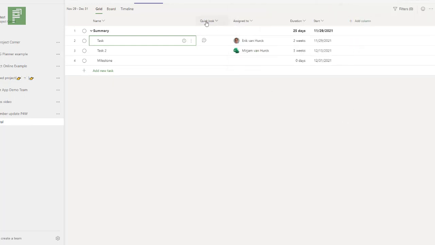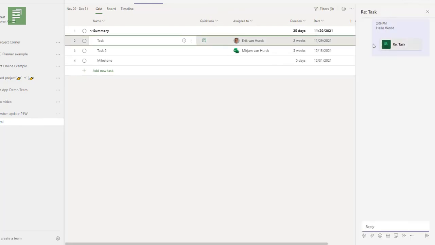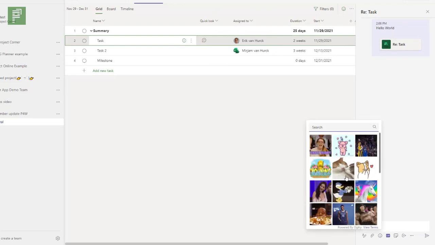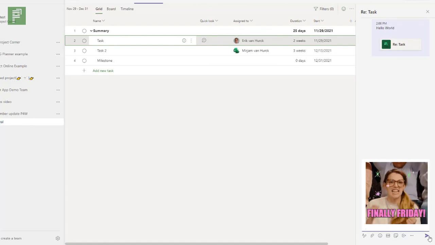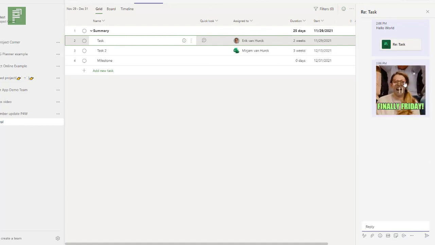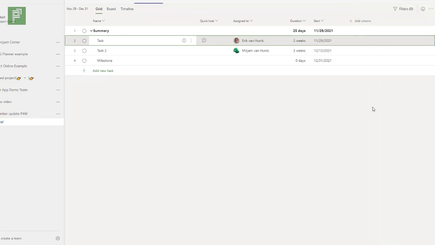And we see in the quick look, which we have covered in a previous video, that we now have a balloon item here and we can view the task conversation. So clicking on that will open up just the conversation, which is quite nice. And we can start adding, finally it's Friday. Well, it actually is, yeah. So I'm very happy with this conversation addition to Microsoft Project.